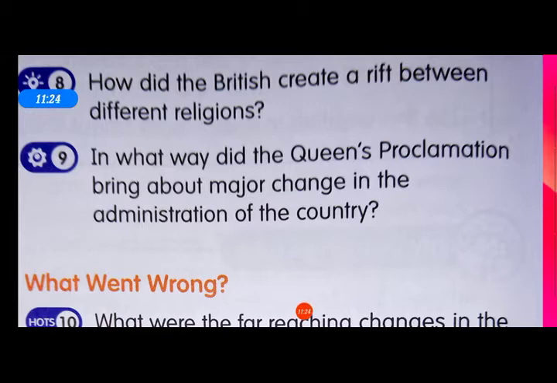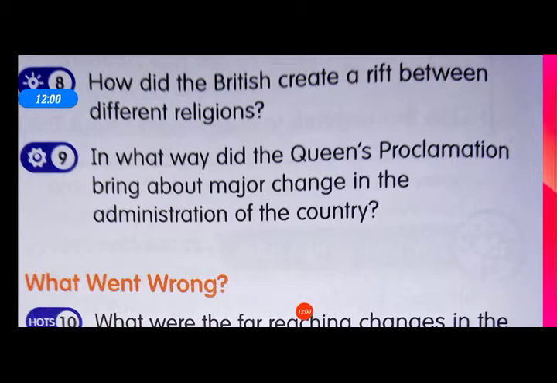In what way did the Queen's proclamation bring about major change in the administration of the country? As you know, the Queen's proclamation announced that the policy of territorial expansion should be stopped. The native rulers were assured of the safety of their territory, rights, and honor if they cooperated with the British.